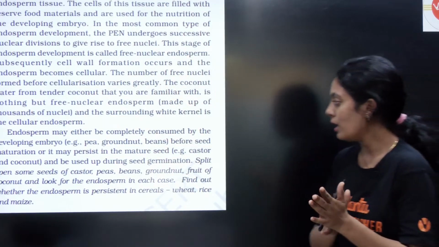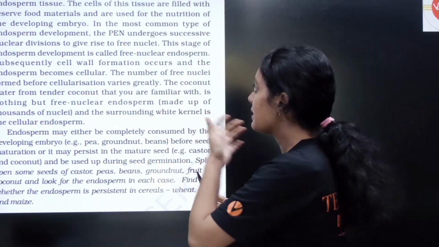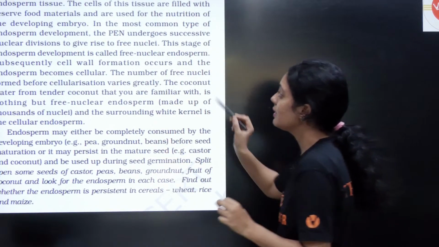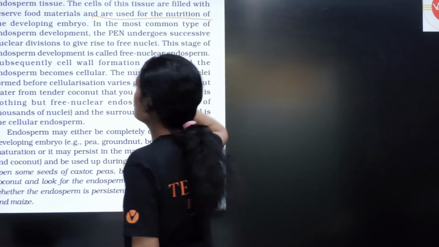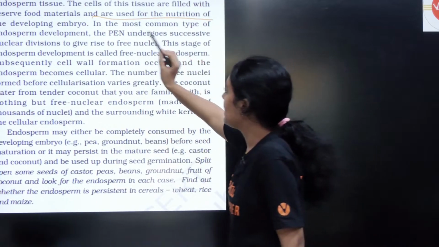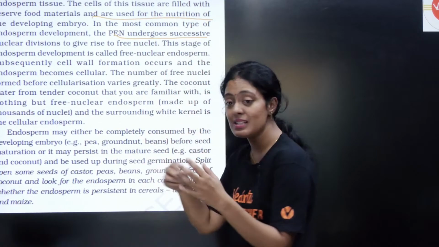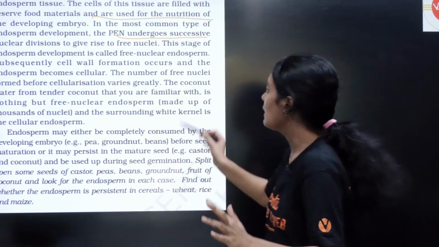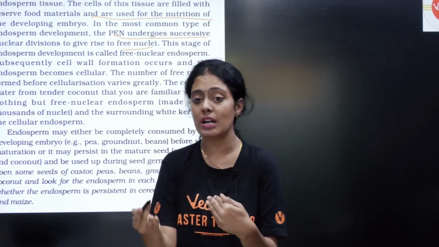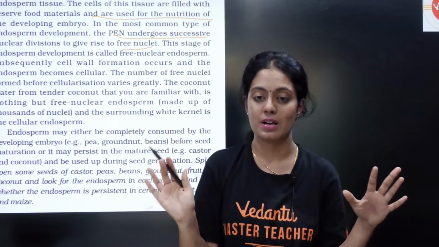Yes, so this is what I was discussing. This is again your NCERT picture. The cells of this tissue are filled with reserve food material and used for the nutrition of the developing embryo. The primary endosperm nucleus undergoes successive nuclear division to give free nuclei. Free nuclei na enna? They will undergo only nuclear division. They will not undergo any cytoplasmic division.